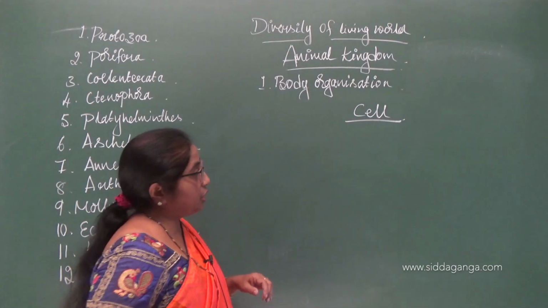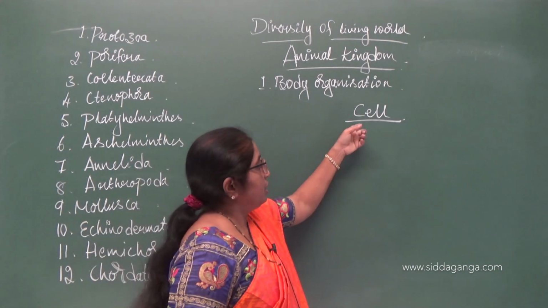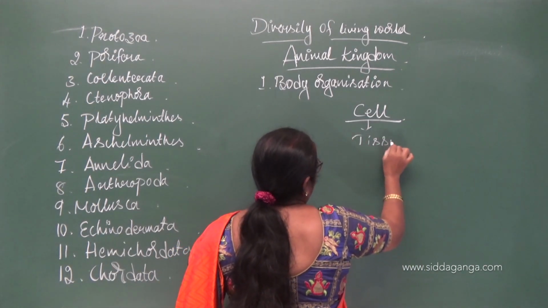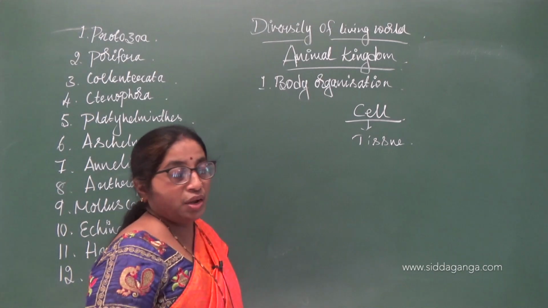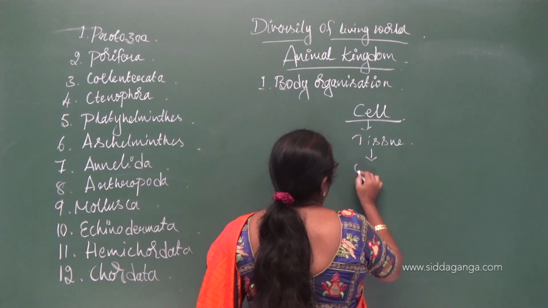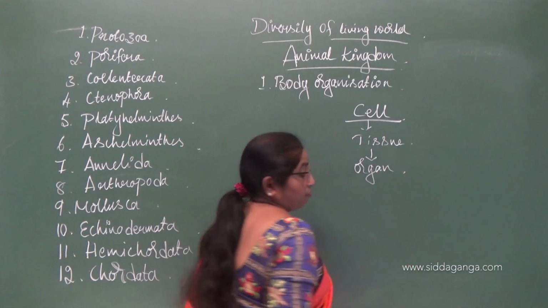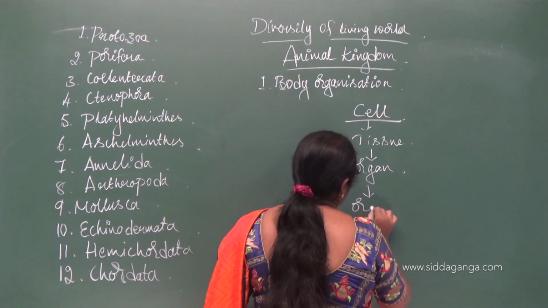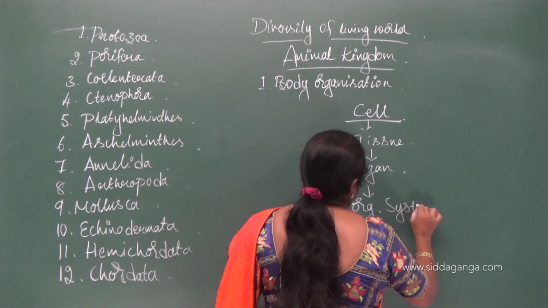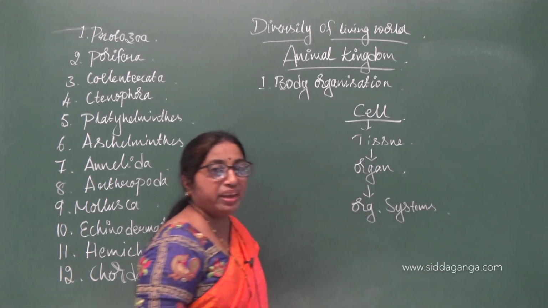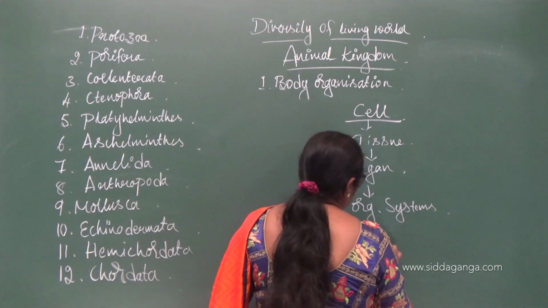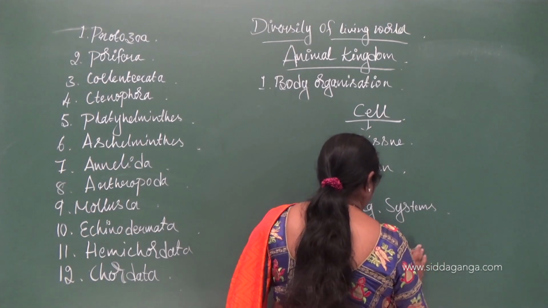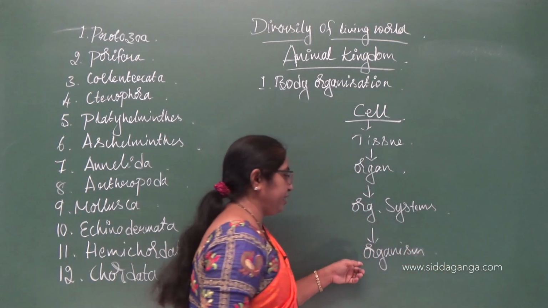Before going to the body organization, a group of cells makes up a tissue. A group of tissues makes up an organ. Many organs put together with a common function, you call them organ systems. And many organ systems put together make up an organism.